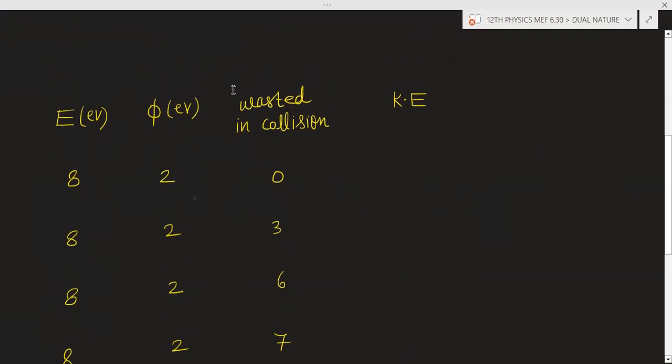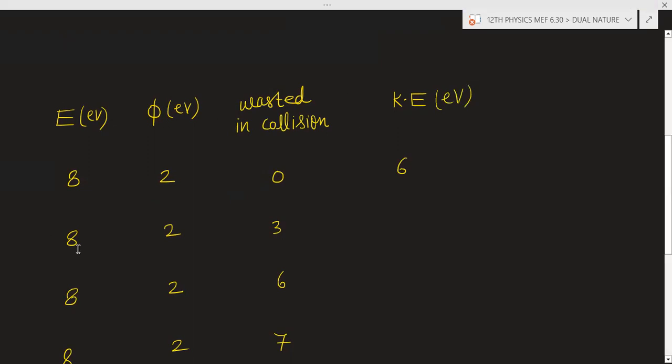In the first case, we are assuming the energy wasted in collision is 0. So you have given 8 electron volt, 2 electron volt will be spent for the work function. So what will be the remaining energy? 6 electron volt, and that remaining energy will be the kinetic energy of the electron. So here the kinetic energy will be 6 electron volt.